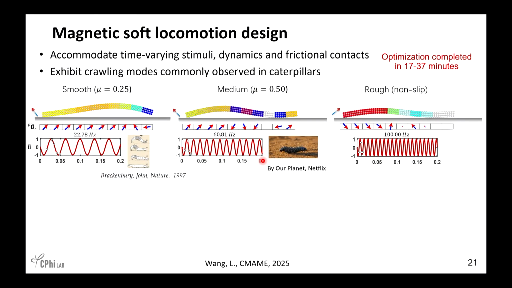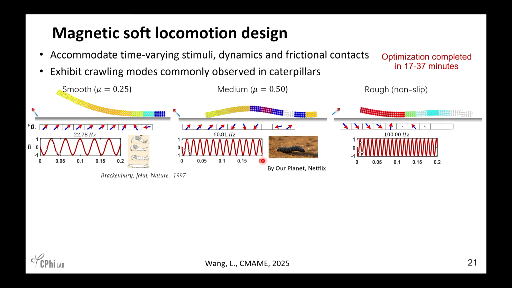So here is one example. I don't want to spoil your appetite, but here is a caterpillar. We want this system to move forward, but I didn't give it any explicit instruction. I only required it to do optimization, and it automatically evolved this moving pattern. Given different frictional parameters from very smooth surfaces to very rough surfaces, you can see that the frequency increased, but the magnitude decreased. This matches well what we see in nature, but I didn't give it any instruction. This is automatically given by the optimization.